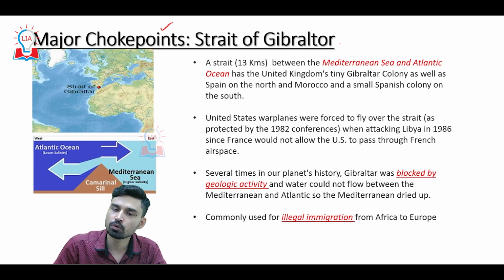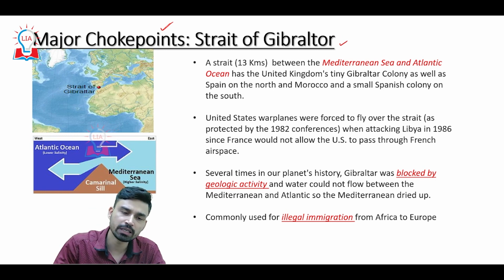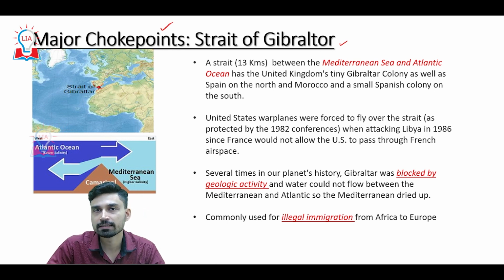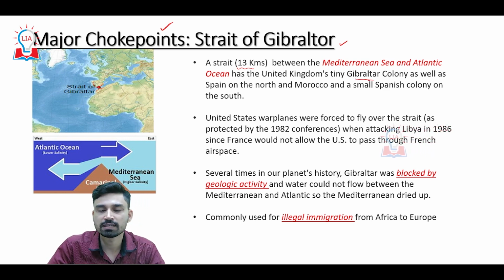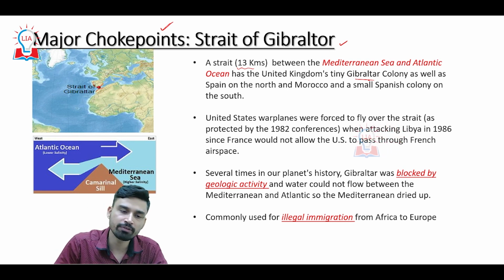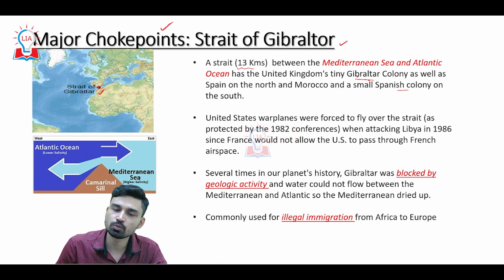The first we have to discuss is the Strait of Gibraltar. If you look at its location, it is situated between the continent of Africa in the south and the European continent in the north. Basically, it is a narrow water passage connecting the Atlantic Ocean in the west and the Mediterranean Sea in the east. Overall, the strait is on average 13 kilometers wide, and it has the United Kingdom's tiny Gibraltar colony as well as Spain on the north, and on the south side in Africa it is the country of Morocco, and also a small Spanish colony is situated to the south. So the strait is situated between these two land masses.